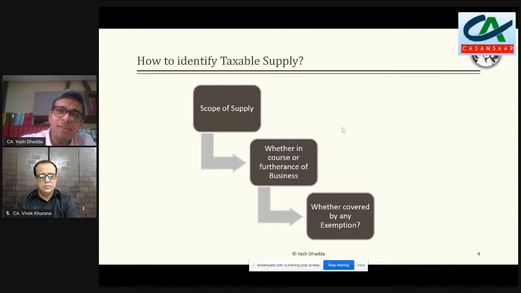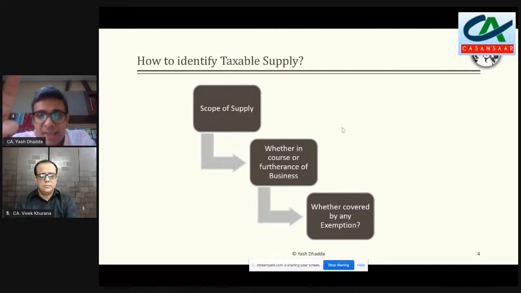So before we read that again, I'm sure all of us have read it again and again, but it makes sense to apply these three concepts or parts of how one would really read the levy provision. That is, हमको किस तरीके से आगे बढ़ने की जरूरत है. First of all, we have to identify whether a particular activity is covered under the scope of supply or not, that is, whether it is for the supply of goods or services for a consideration.